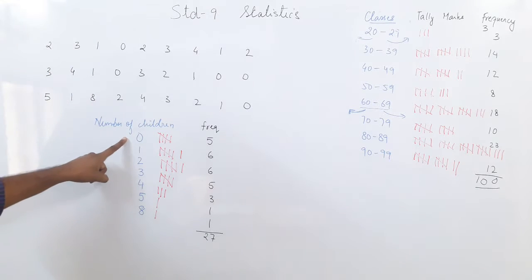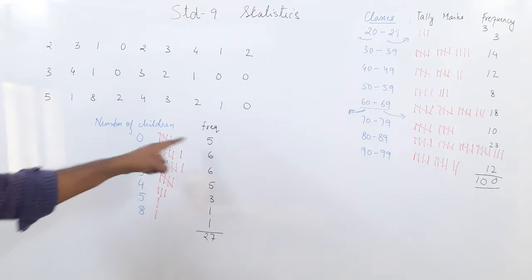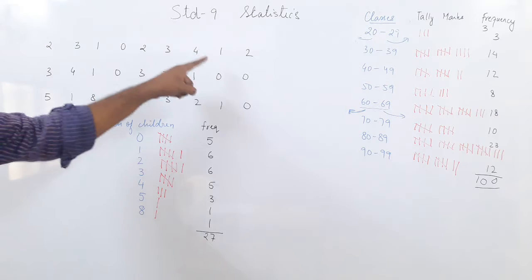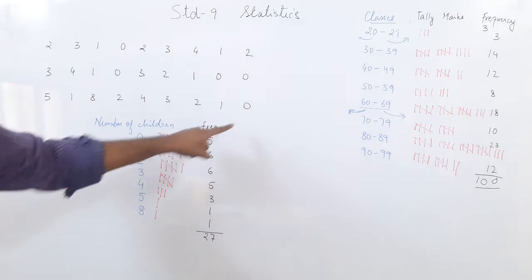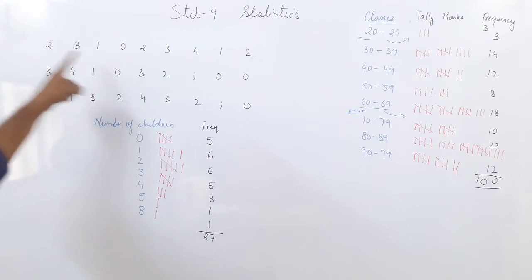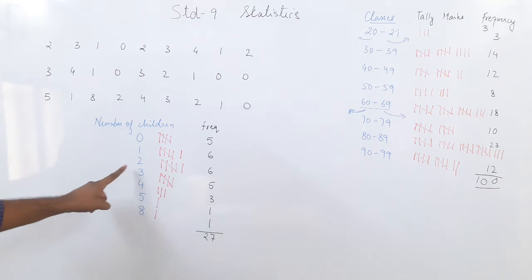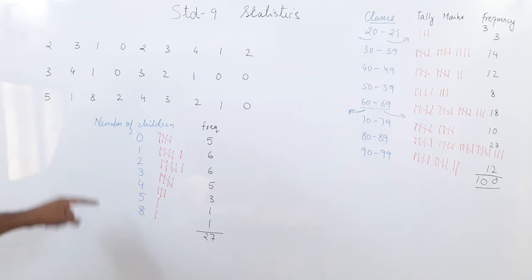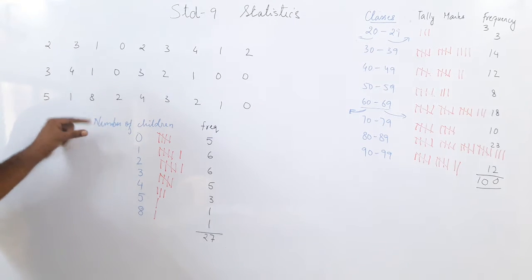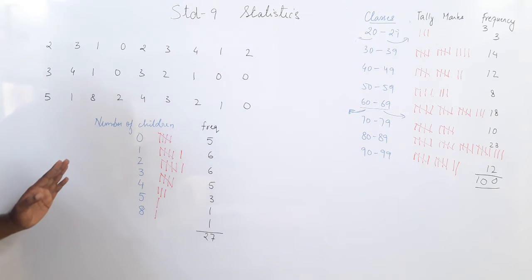How many have got 0 children? So we counted with the tally marks, 5 families, this is the frequency. 5 families, 1, 2, 3, 4, 5 have got no child, 6 families have got 1 child, 6 families have got 2 children, 5 families have got 3 children. So this is how we got it. So what is this called? Discrete data. Have you understood the example?